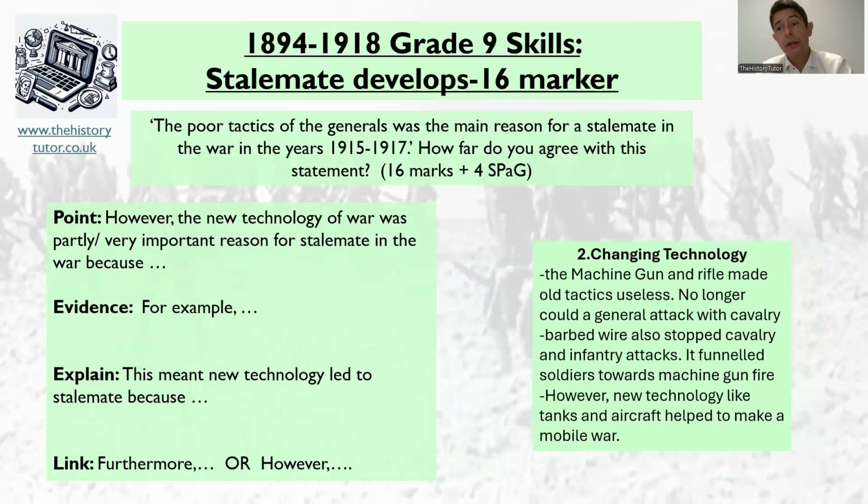Okay, although you could say that actually at Verdun, Falkenhayn did want a stalemate, which would be a very interesting answer to give, because he wanted a war of attrition to grind down the French and bleed them white, I think was his phrase about it.